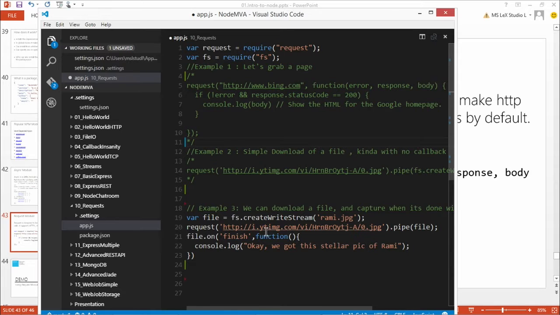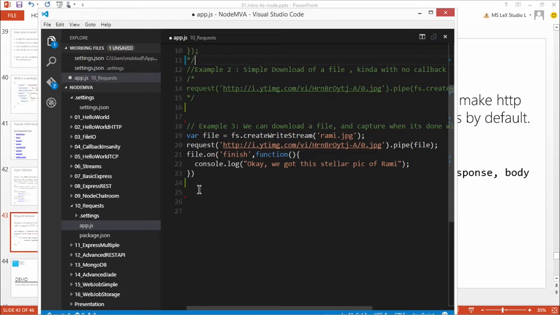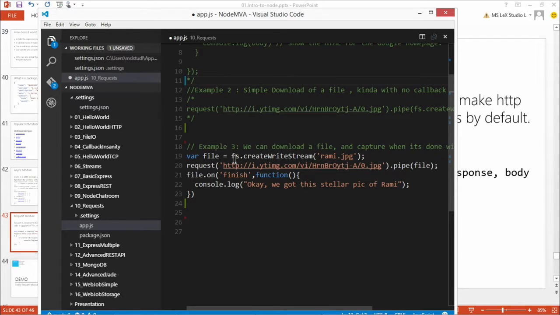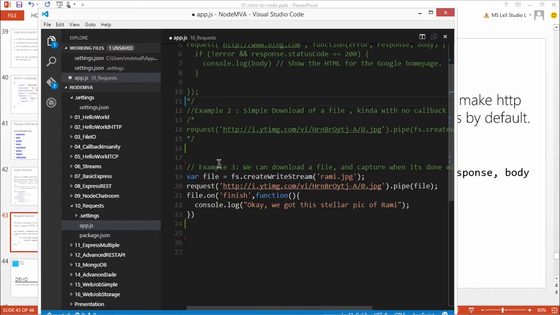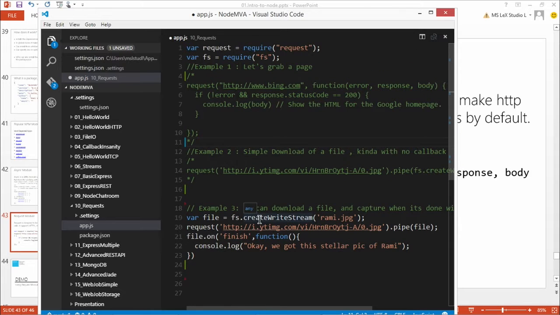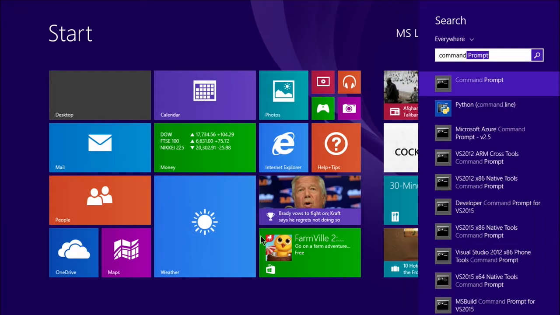So if we're looking at the bottom here, you'll see that what I'm basically saying is, okay, I want to create a write stream. I'm going to write an image, and then I'm going to go get that image, and I request this image, and I'm going to pipe it into this file, this placeholder stream I want to pipe it into. And I can also capture when it's done. So I know that when this operation is finished piping it in, I have a sense of when that is going to complete. And so what I can do here is bring up my command prompt.